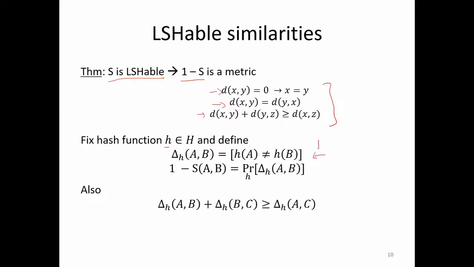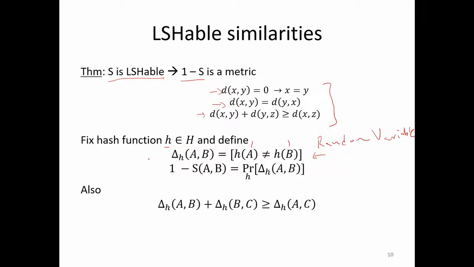This is a random variable, an indicator random variable, so a 0-1 random variable. If two elements A and B don't hash to the same hash bucket, then this event is 1, otherwise it is 0.